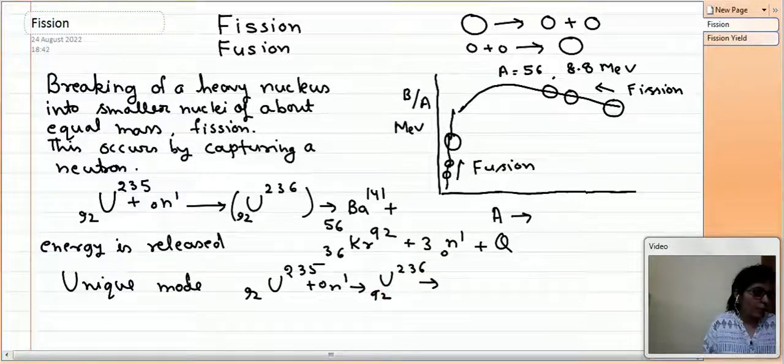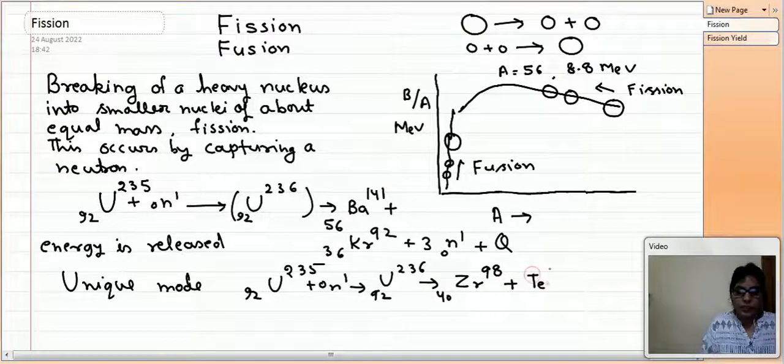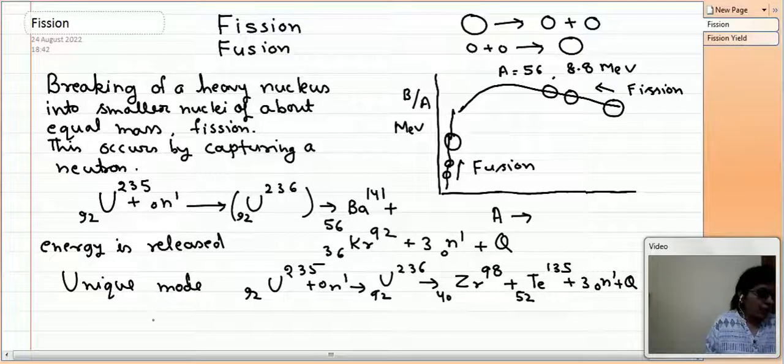and then it will break into ZR 98 40 plus TE 135 52. Then again there will be 3 neutron and some amount of the energy. And let us write one more mode.